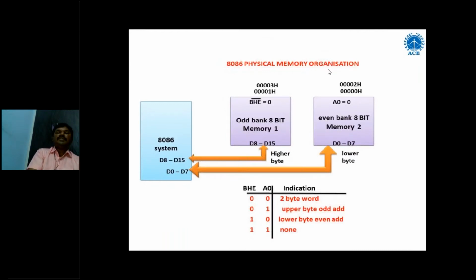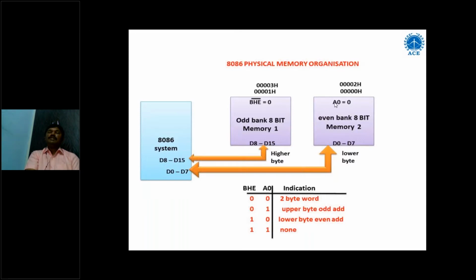And this diagram helps us understand how to call the data byte by byte, because every memory is storing only 1 byte of data. The 8086 also has D0 to D7 and D8 to D15, so completely 16 bits of data lines, but these 16 data lines can be split into D0 to D7 and D8 to D15. Suppose I want to call only 1 byte of data, either the lower byte or the higher byte, then it may be 0, 1 or 1, 0.